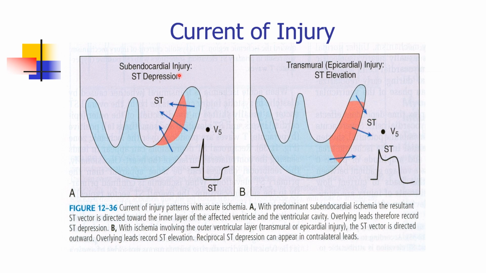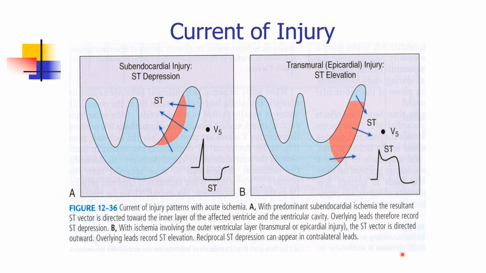Now if you see here, when there is a subendocardial injury or partial thickness injury, because the current of injury is in this direction, we get ST depression. Whereas when there is a transmural infarct or full thickness infarct, the actual vector of the injury is this side, and hence we get ST elevation. One need not dwell much into it. If somebody wants to know the real mechanism, they can go and read further on this.